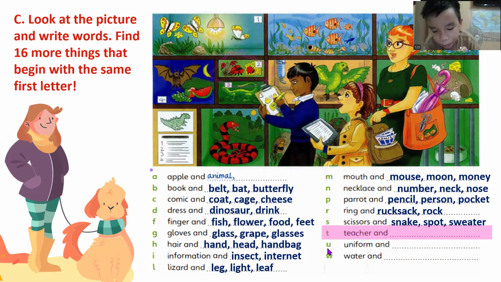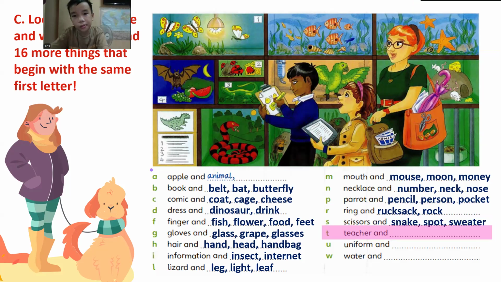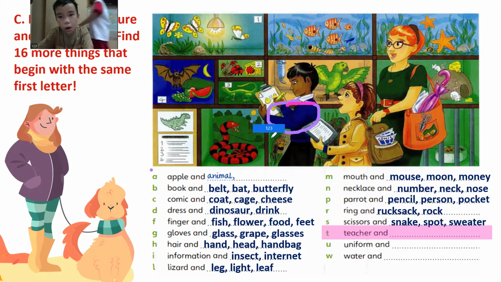Okay. What about letter T? Teacher. T-shirt. What else? T-shirt. Okay, who wears a t-shirt? Oh, that is actually a sweater. A tree. Tree. Trees. Very good. Okay, so anything else? I think that's it.